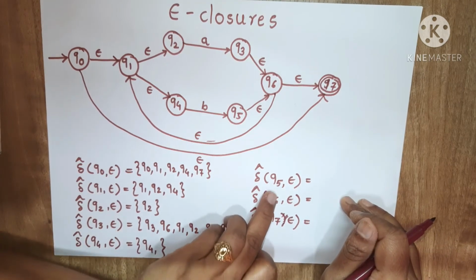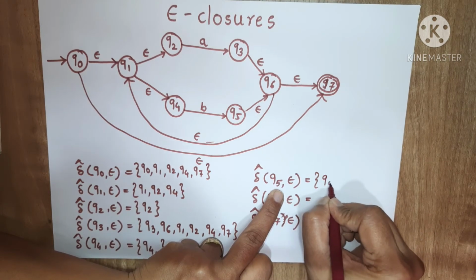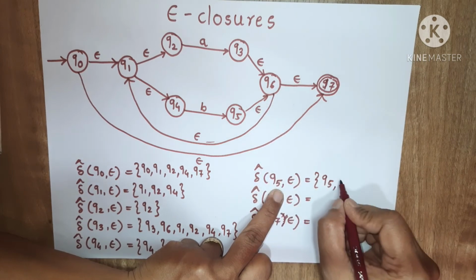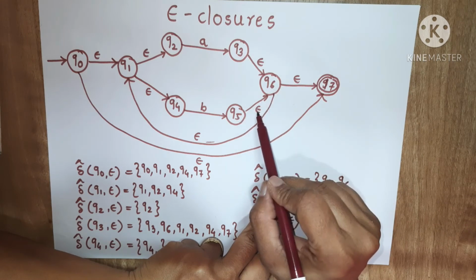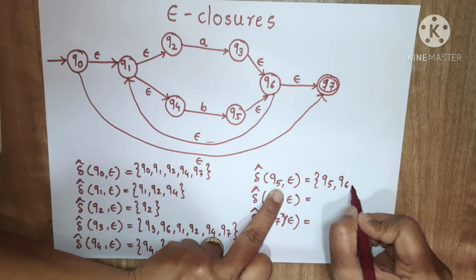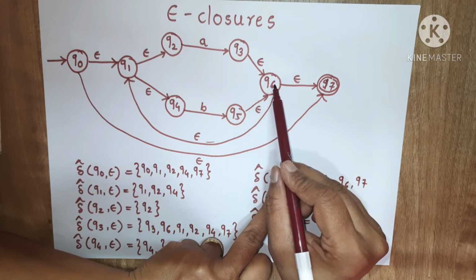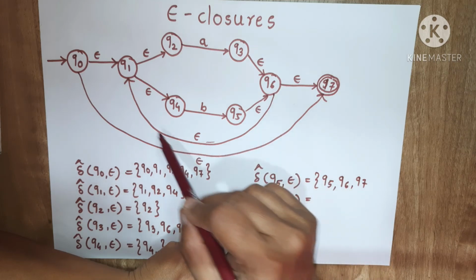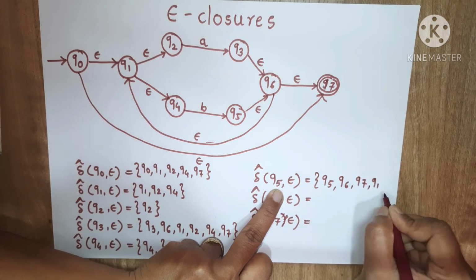Now epsilon closure of q5. As every state is there, q5 we will write first. Then from q5, by using epsilon, I can go to q6, so q6 will be there. From q5 I can go to q6 by using epsilon, and from q6 I can go to q7, so q7 will also be there. Again from q5 it will go to q6 by using epsilon, and from q6 again by using epsilon it can come to q1. So q1 will be there.